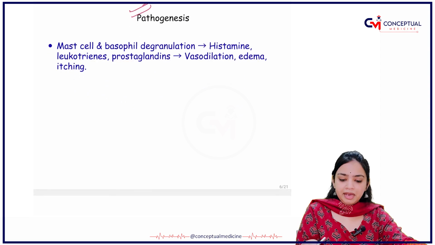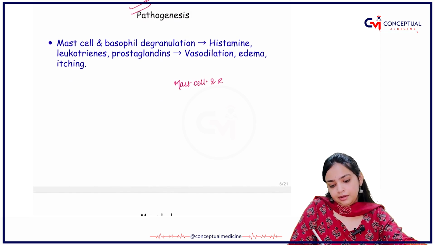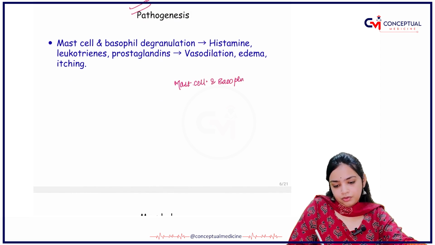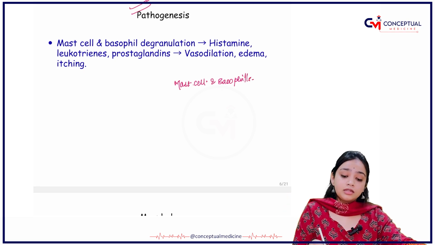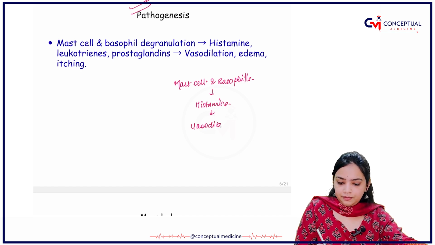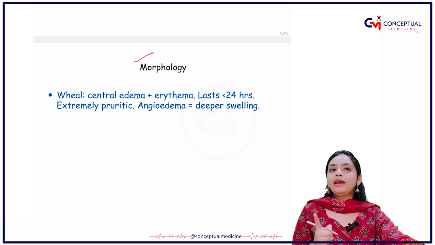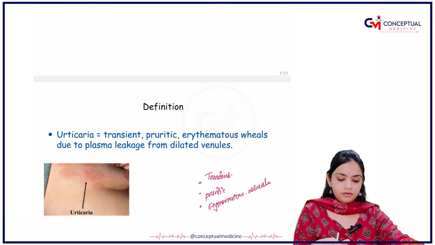What is the pathogenesis behind it? Firstly, there will be degranulation of mast cells and basophils. After the activation of mast cells, you have to remember that histamine is triggered, and after histamine is triggered, there is vasodilation, edema and itching, right?